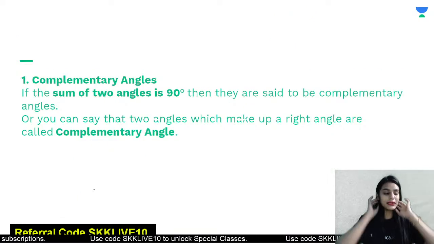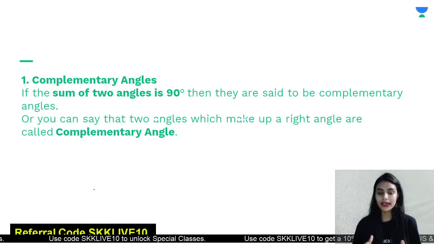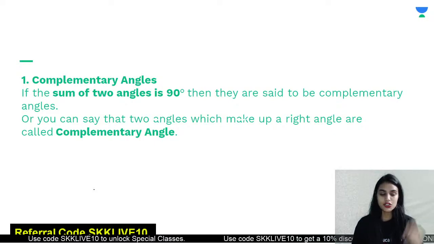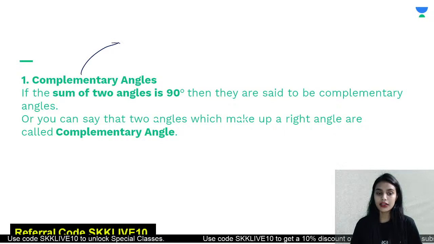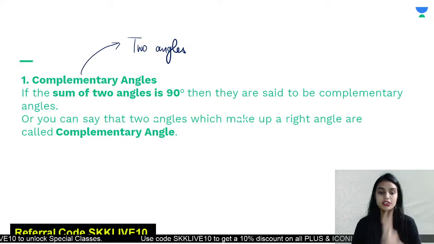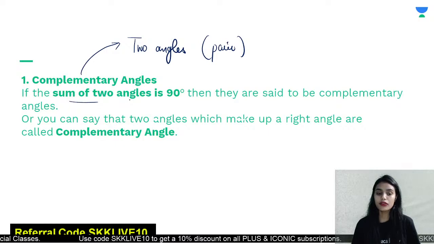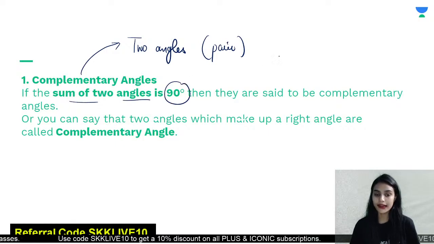Now we have complementary angles. Quickly tell me first, what are complementary angles? So class, first of all, complementary angles are two angles. They are not one, they are always two angles. We have a pair of angles, right? Yes, the sum of the two angles must be 90 degrees.